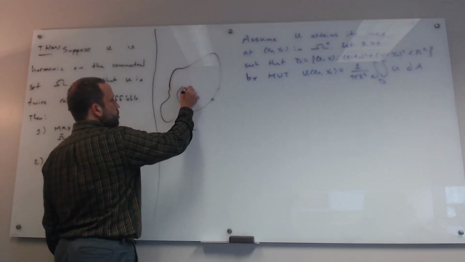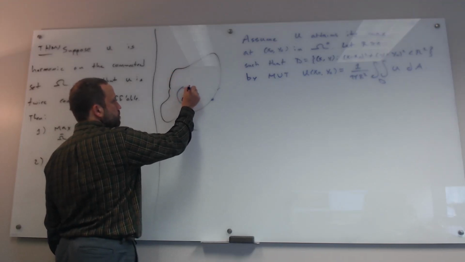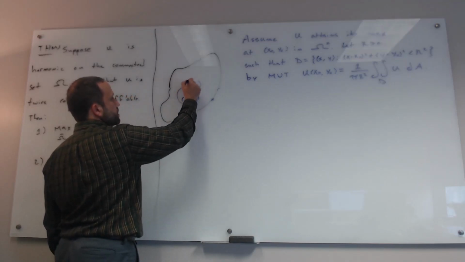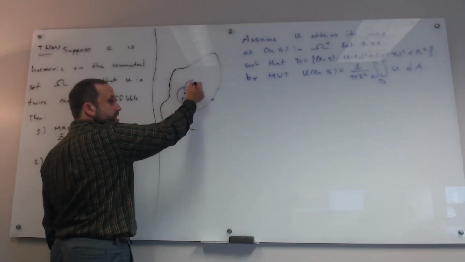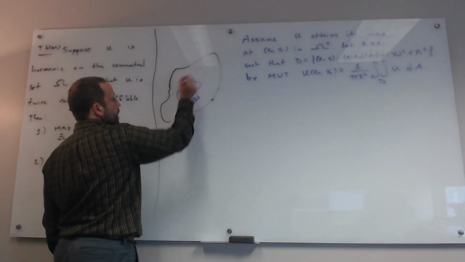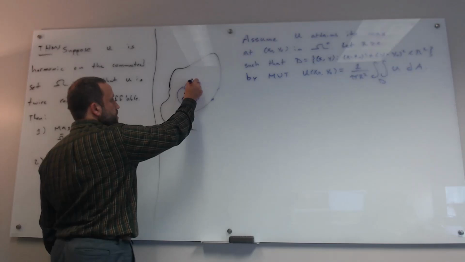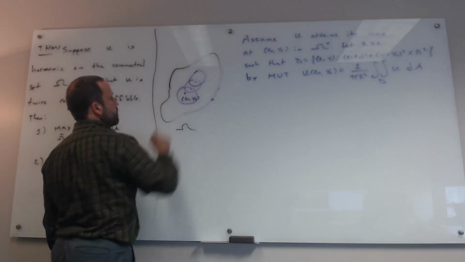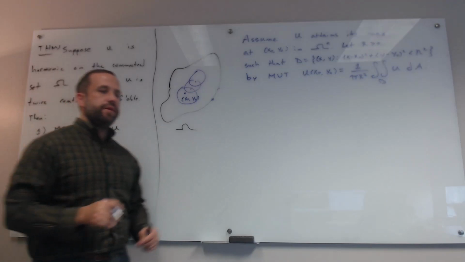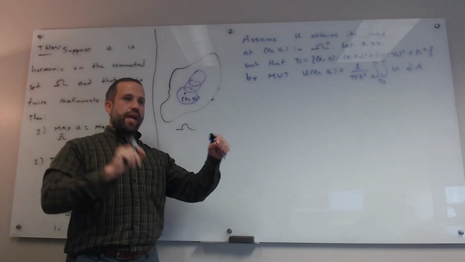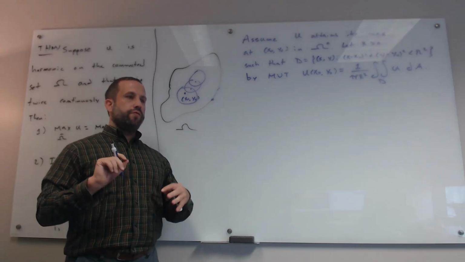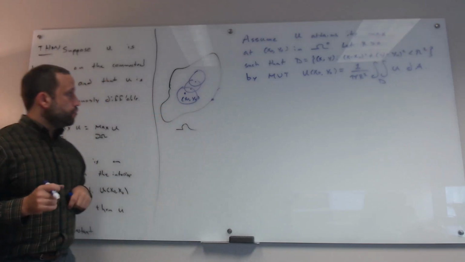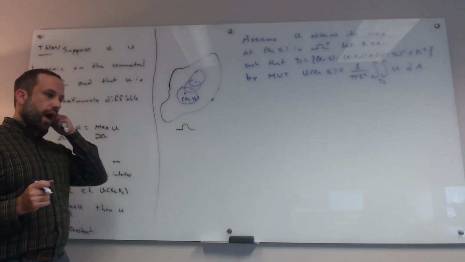So u is constant on this whole ball, so it's equal to the maximum there. Now I can draw a ball like that, and apply the same argument to this ball, u is constant there. I can apply the same argument to that, and it seems like we can do this chain of balls all throughout omega and prove that going from one point to another point, u is going to be constant everywhere.